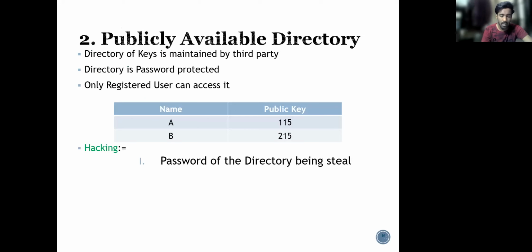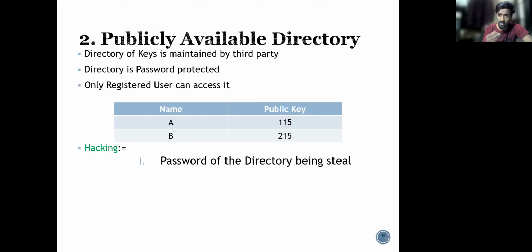So what is a publicly available public key directory? A public key directory is just like a telephone booth. All the users in the network will place their public keys in one directory. The directory is a place where all the public keys of all the users in the network are stored. So if user A wants to send a public key to user B, then it can access the directory and take the public key of the respective user.